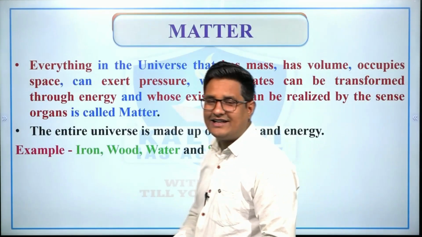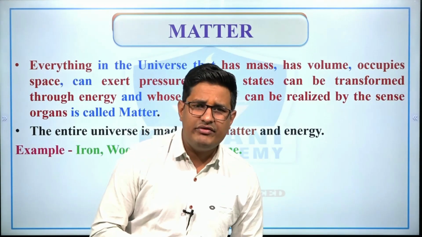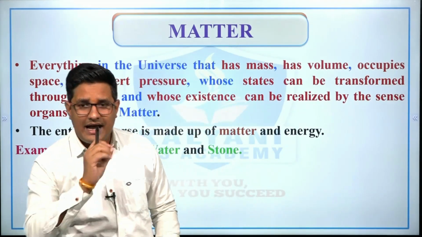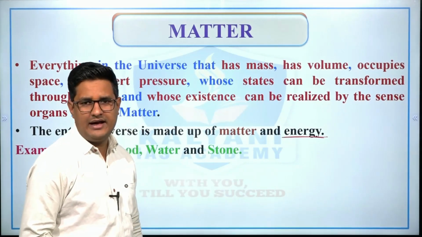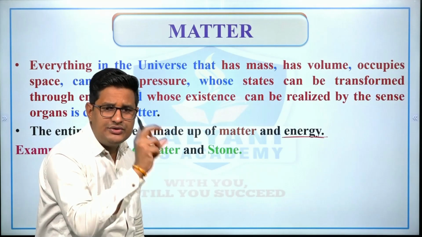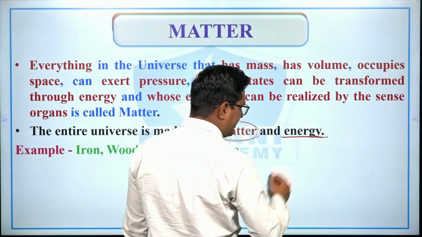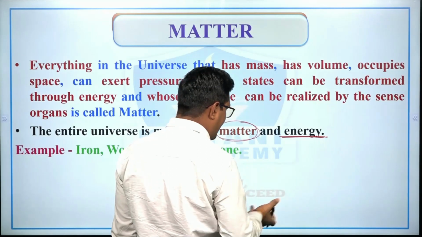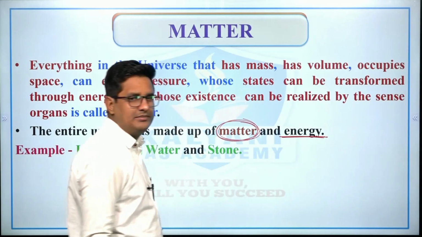So now start the lecture and understand what is matter. See, everything in this universe except energy is known as matter, right? Because the universe is made up of matter or energy, right? So except energy, everything, whatever is remaining, is known as matter.